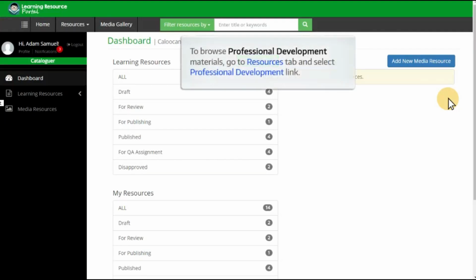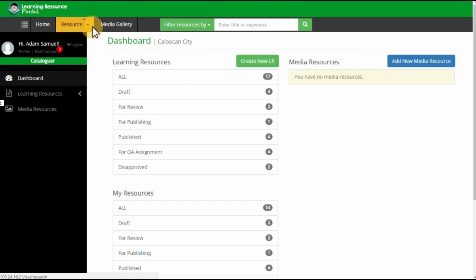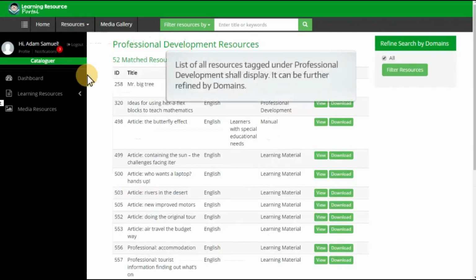To browse PDM materials, go to the Resources tab and select the Professional Development link. A list of all resources tagged under Professional Development shall display. It can be further refined by domains on the right navigation panel.